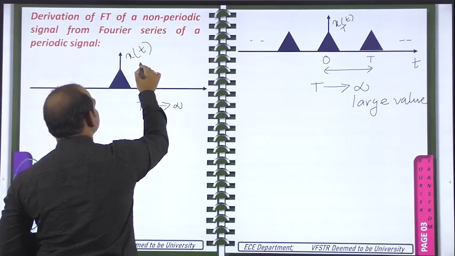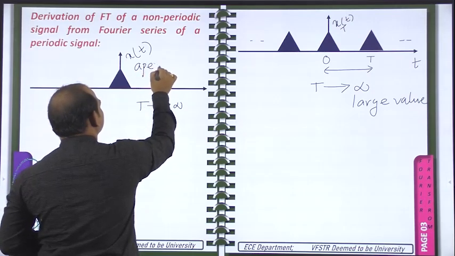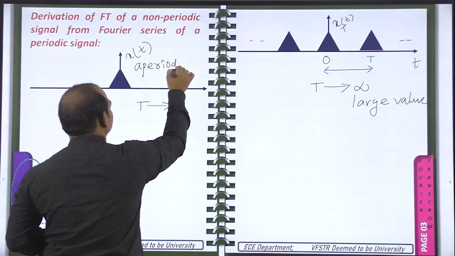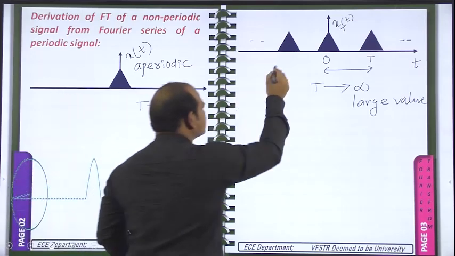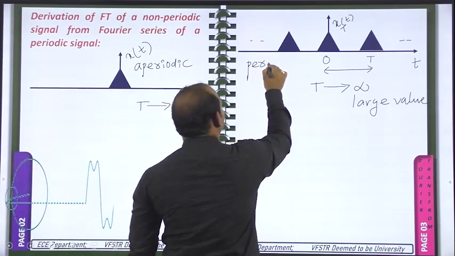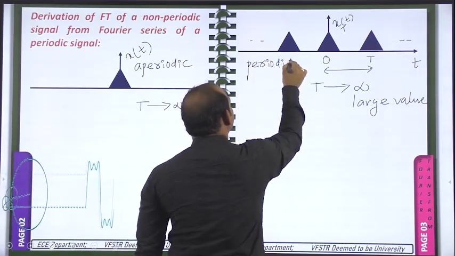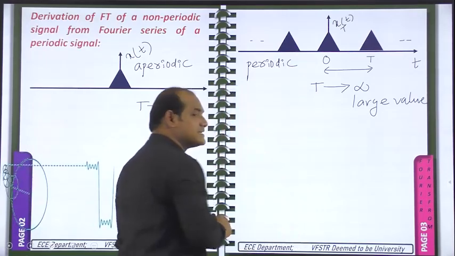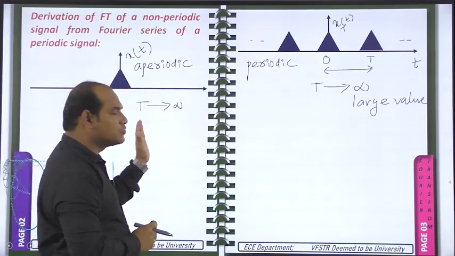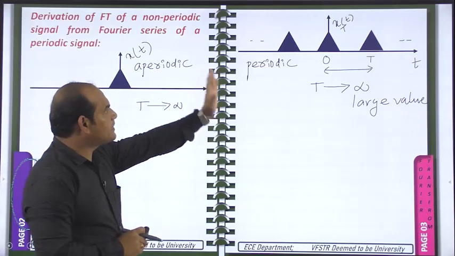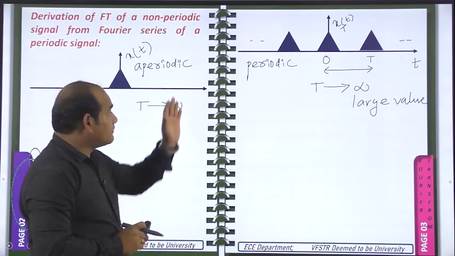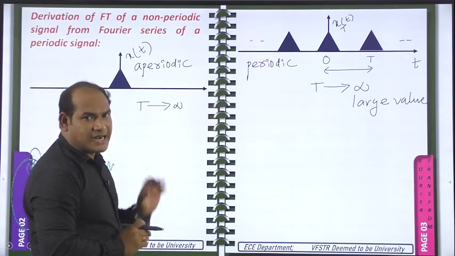Now we can say this x of t is the aperiodic signal, and this is the periodic signal. So by taking the time period tending to infinity, we have converted the periodic signal into an aperiodic signal.